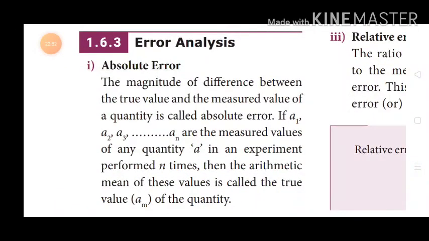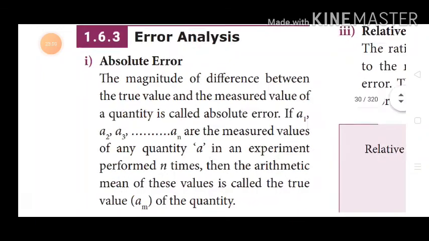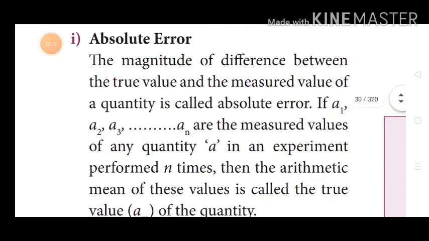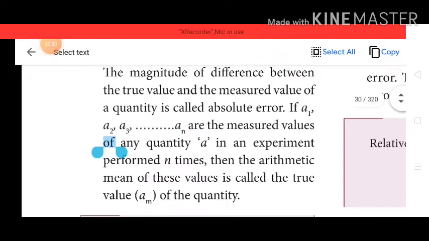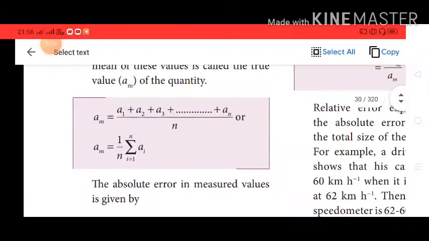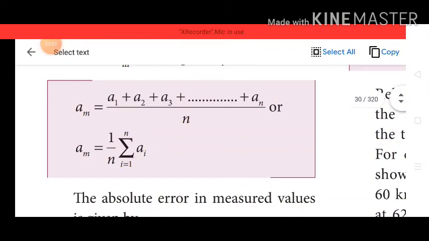Absolute error. The magnitude of difference between the true value and the measured value of a quantity is called absolute error. If a1, a2, a3, ... an are the measured values of any quantity a in an experiment performed n times, then the arithmetic mean of these values is called the true value am of the quantity, which is am equal to a1 plus a2 plus a3 ... an by n, or simply am is equal to 1 by n summation of 1 to n ai.